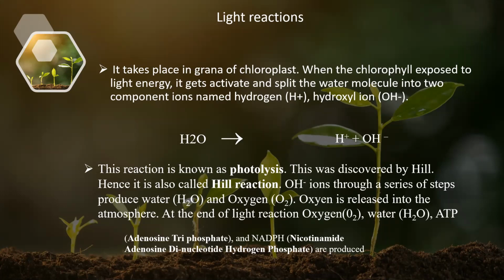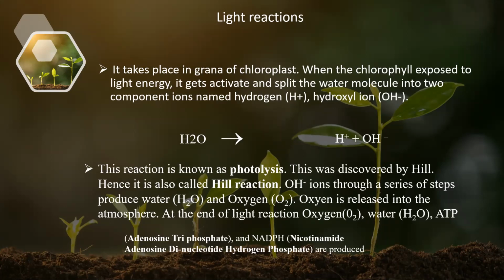So what materials do we get at the end of the light reactions? Oxygen, water, ATP, and NADPH. The assimilatory powers generated during the light reactions are ATP and NADPH. What is the use of ATP and NADPH during photosynthesis?